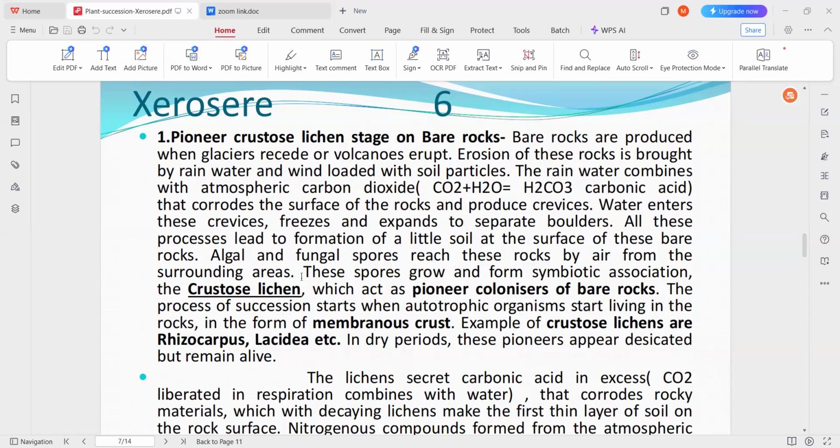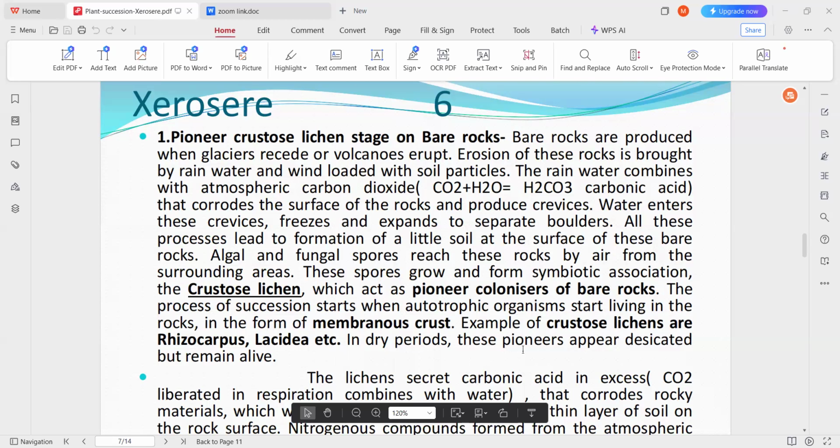Crustose lichens are the pioneer colonizers of the bare rocks. The process of succession starts when autotrophic organisms start living on the rocks in the form of a membranous crust. They are totally attached to the rocks and cannot be separated. Examples of crustose lichens are Rhizocarpon and Lecidea. These are the main lichens that generally grow on these rocks.